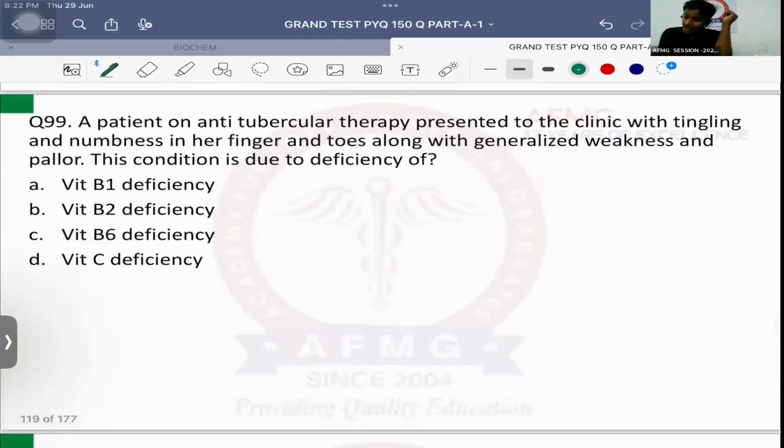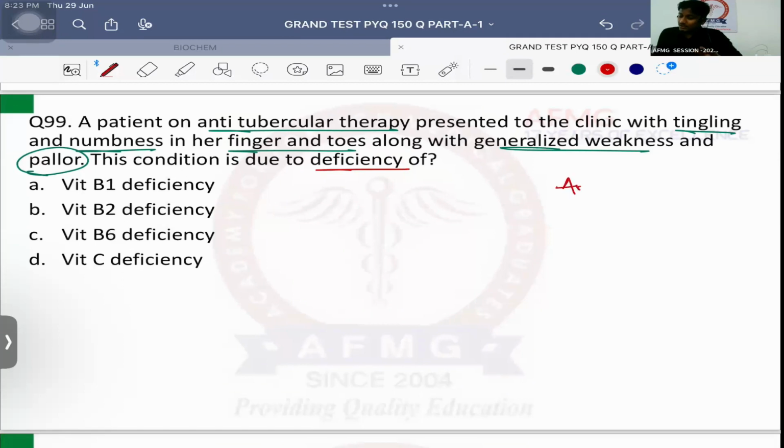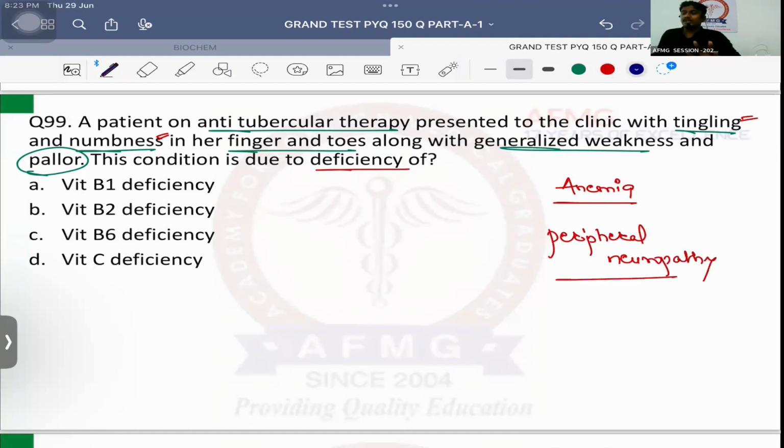Question number 99. A patient on ATT, anti-tubercular therapy, presented to the clinic with tingling and numbness in her fingers and toes, along with generalized weakness and pallor. This condition is due to deficiency of? Generalized weakness and pallor are both suggestive of anemia in the patient. Along with that, tingling and numbness sensation are suggestive of peripheral neuropathy. So, which vitamin deficiency can cause this? Either it can be B6 or B12. B12, anyway, is not an option.